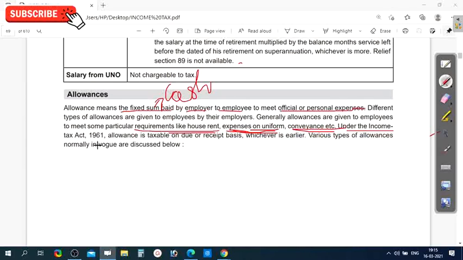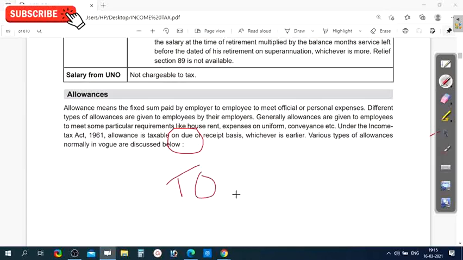Under the Income Tax Act 1961, allowance is taxable on a due or receipt basis. What is meant by due? Due is nothing but yet to be received. Not received, but it is going to be received in due course.